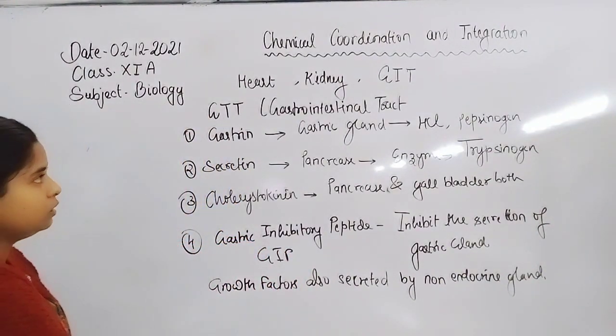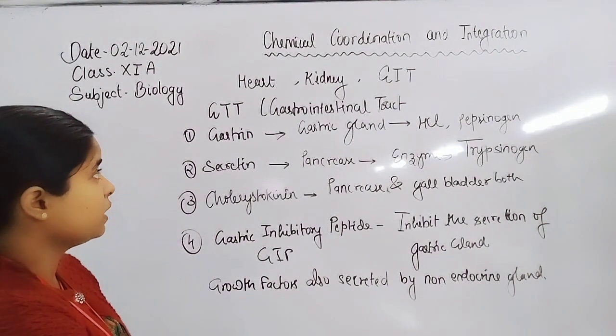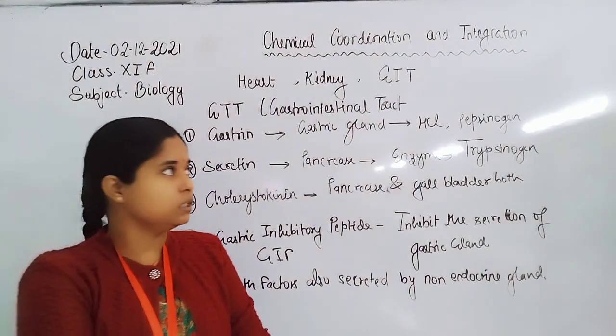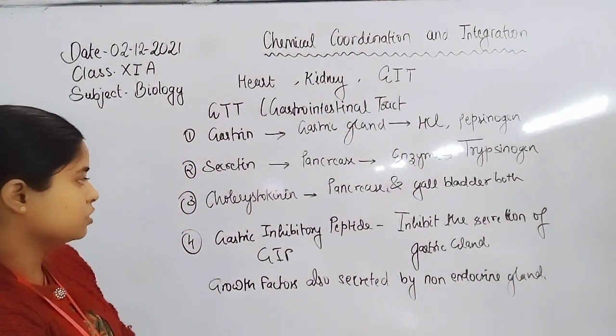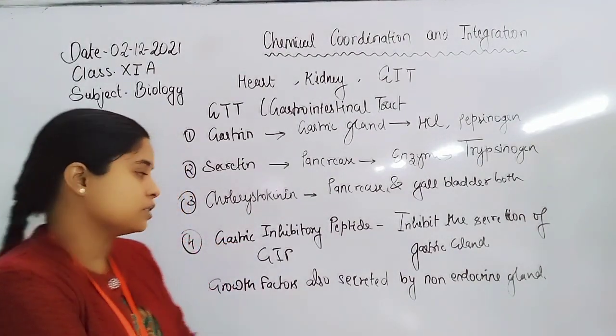Now the heart, kidney and GIT also secrete some hormones. From the heart ANF is secreted, from the kidney erythropoietin, and from the GIT four kinds of hormones: gastrin, secretin, cholecystokinin, and GIP, gastric inhibitory peptide.